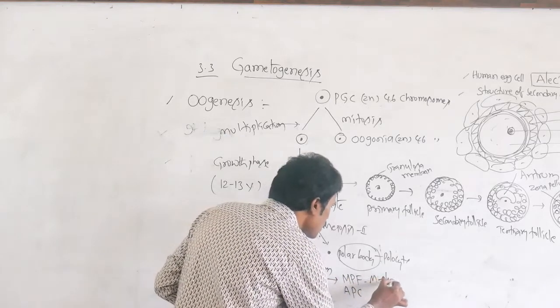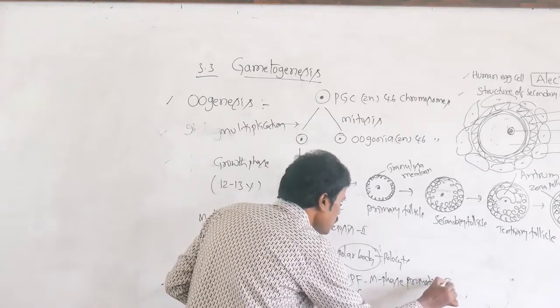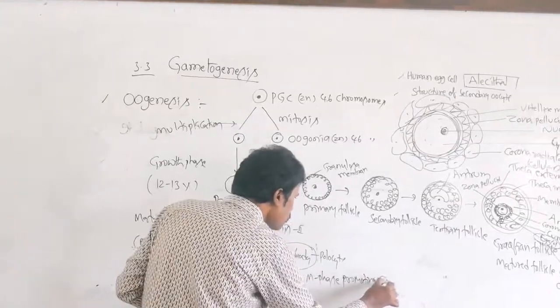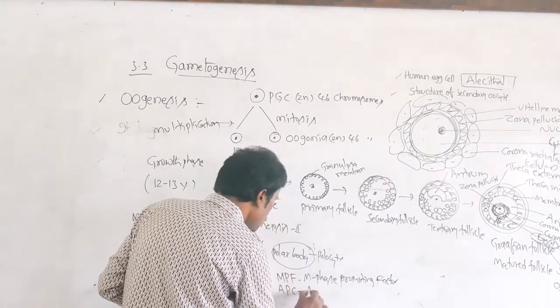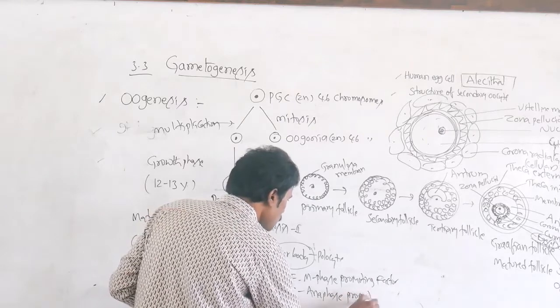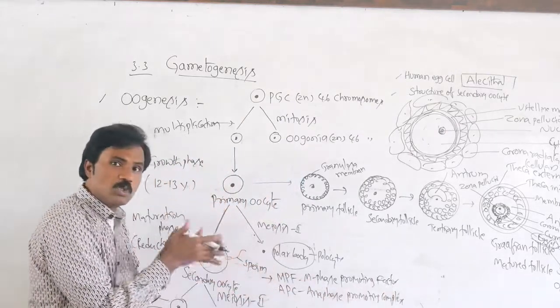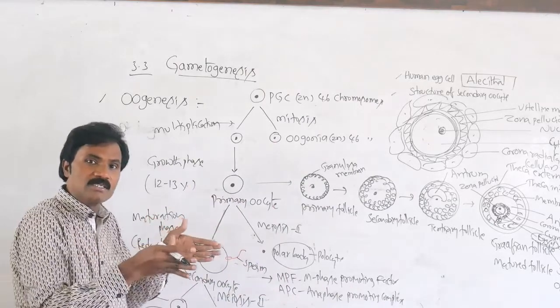That is, the M phase promoting factor and the anaphase promoting complex. With the help of these two, it divides completely.